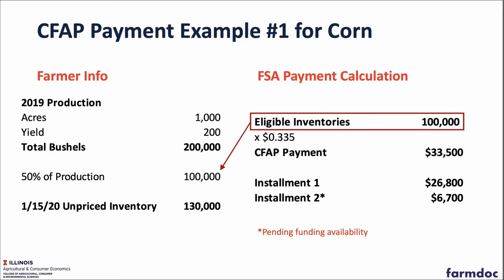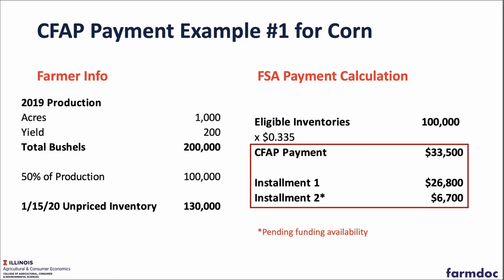Multiply that by a 33.5 cent payment rate, we get a total CFAP payment of $33,500. Now, again, some of those dollars are coming from the CARES Act, some of those dollars are coming from CCC, but from the farmer's perspective, what matters is that $33,500 payment. And those are going to be made in potentially two installments. The first installment, which is 80% of the total, is a guaranteed payment. And then the remaining 20%, in this case, the $6,700, will be paid pending that there are available funds in the program to provide those second installments to farmers.